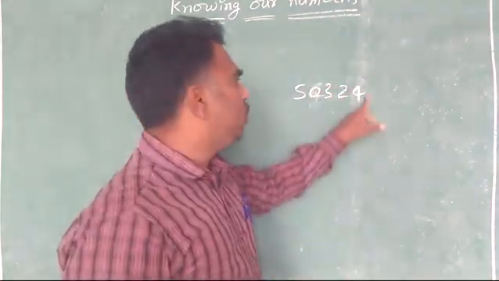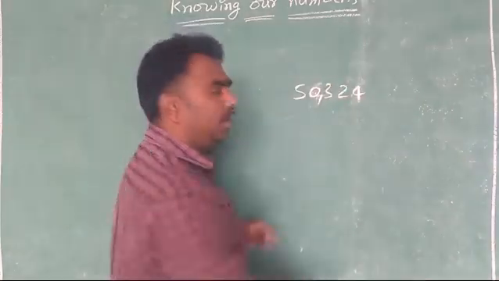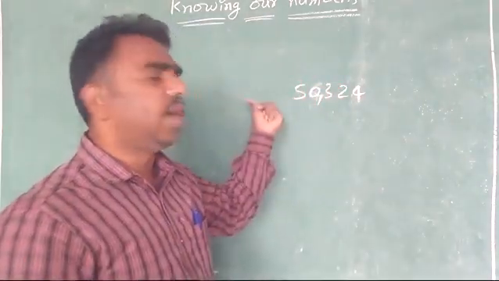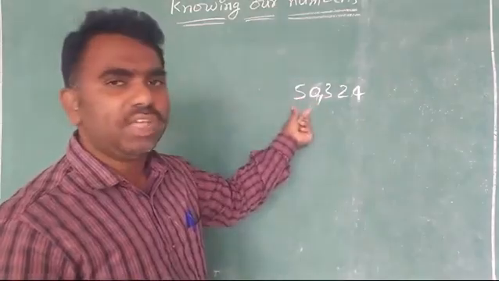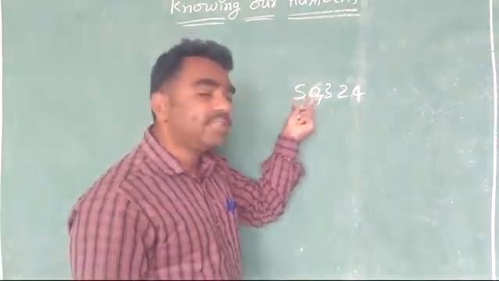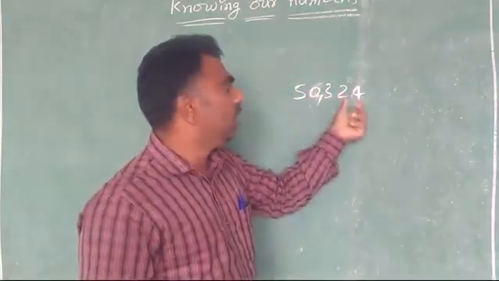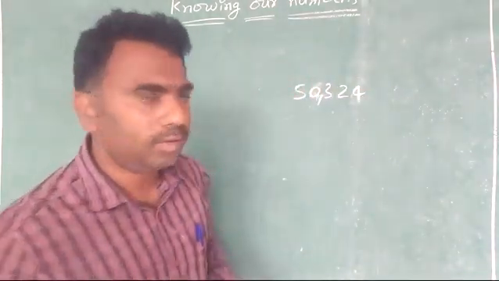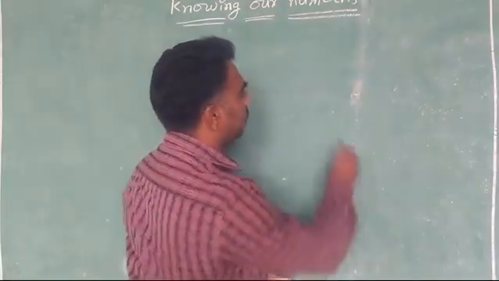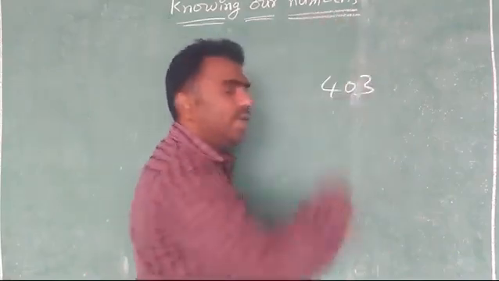Immediately, easily, what will you do? Ones, tens, hundreds and comma. Then we will read it before the comma. What is this? 50. So we will read that as 50,324. Simple. So if I give a number, I have given it like that.